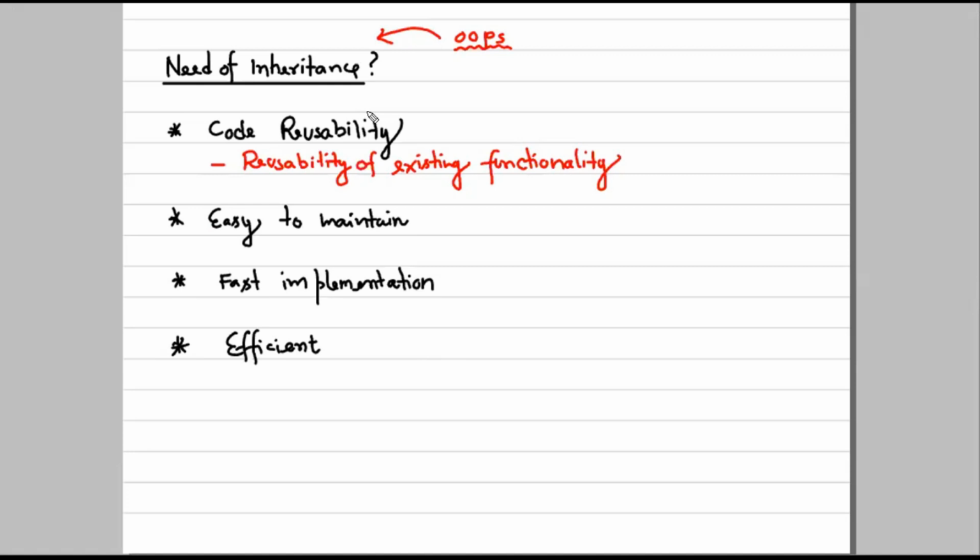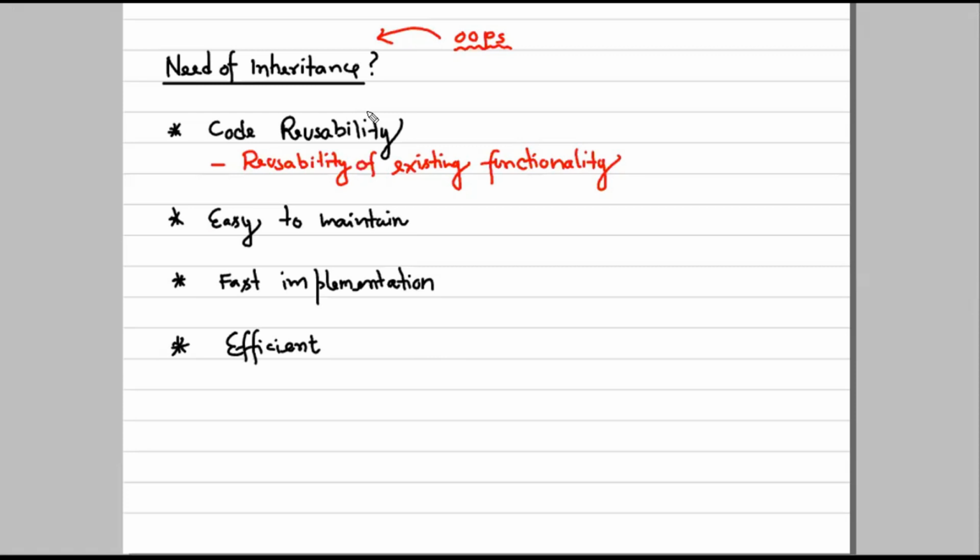The next thing is fast implementation. When we are using the existing functionalities, we don't need to create them again and again, so definitely the project would be very fast. Efficient. Why is it efficient? It is all happening because of the reusability of the code. So the project would be very efficient. We don't need to spend too much time on creating redundant functionalities again and again. We just create it one time and we can inherit those capabilities and qualities of a class again and again.